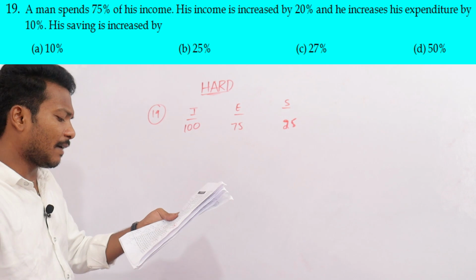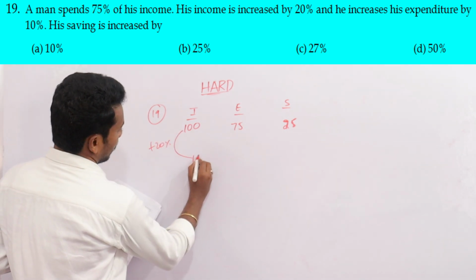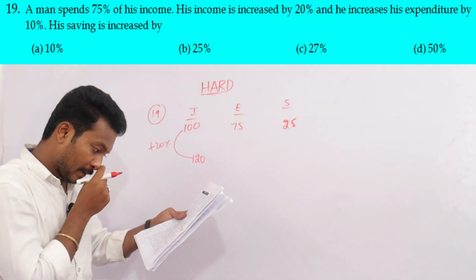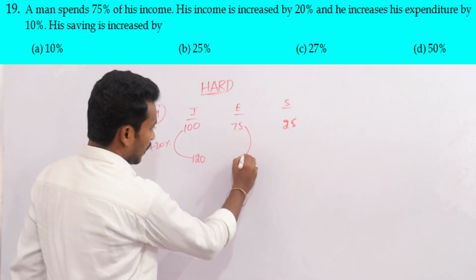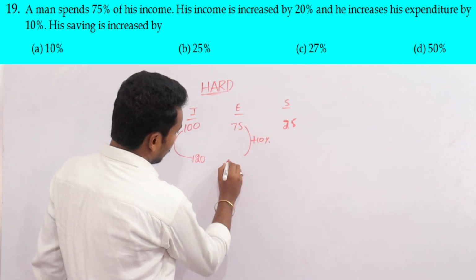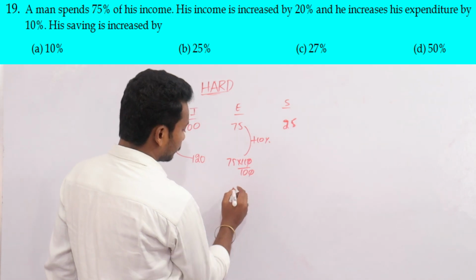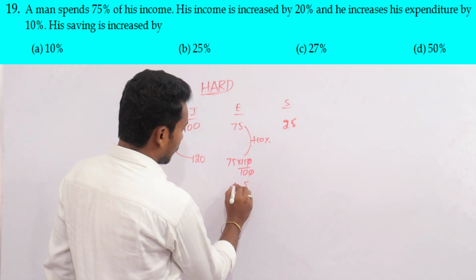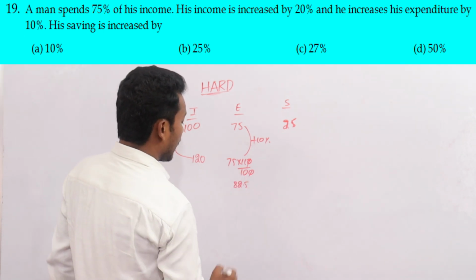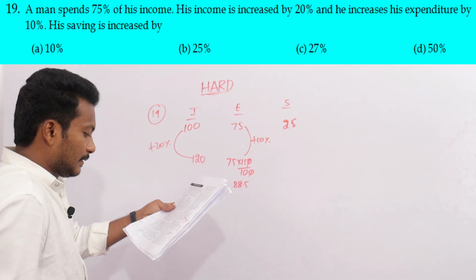Now his income increased by 20%, which means 120. He increases his expenditure by 10%, that is 75 into 110 by 100, which is 82.5.